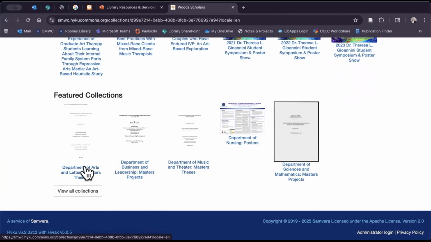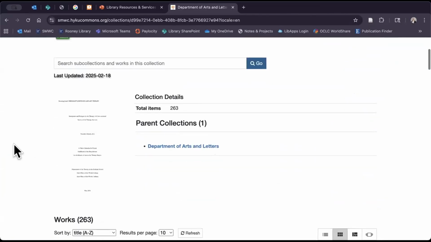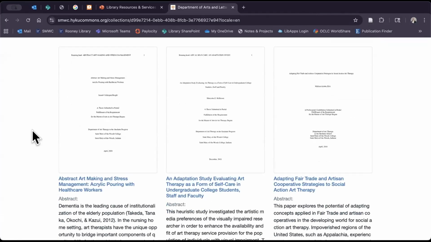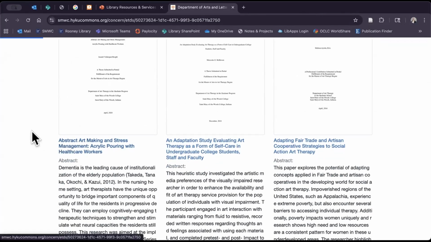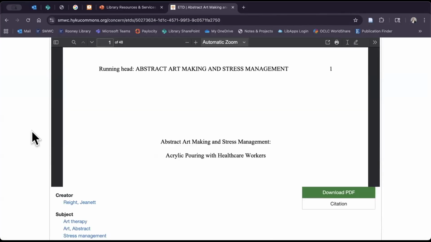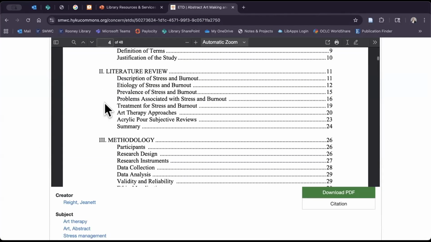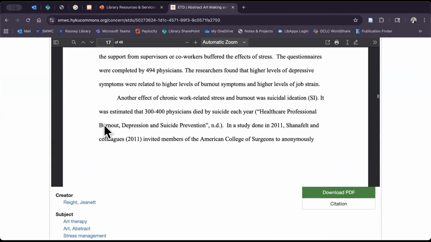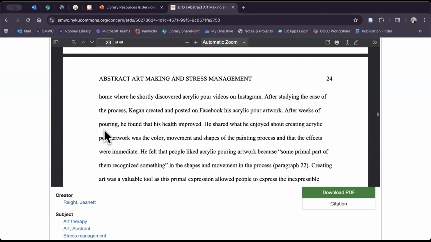However, you could still look at these and you can see I've got 263 theses or dissertations or projects, whatever it might be, that have been published here by old students. And you can look at these. And this can be really helpful for you as you're writing all of your papers because you'll be able to see how other students are writing. You can also look at the references. And as you'll see here, it is embedded right into there.